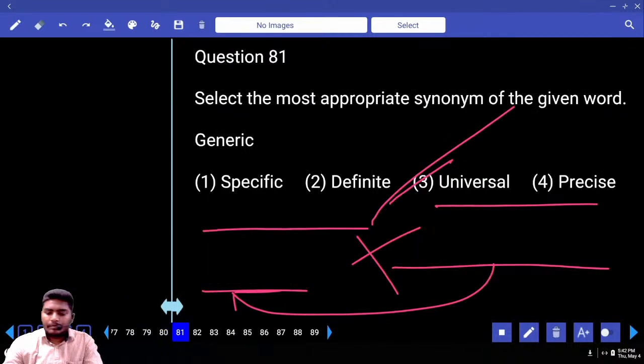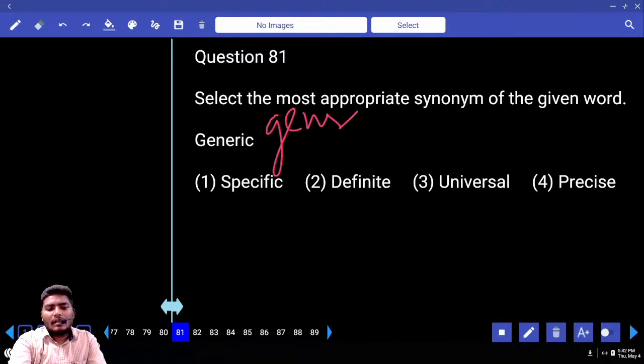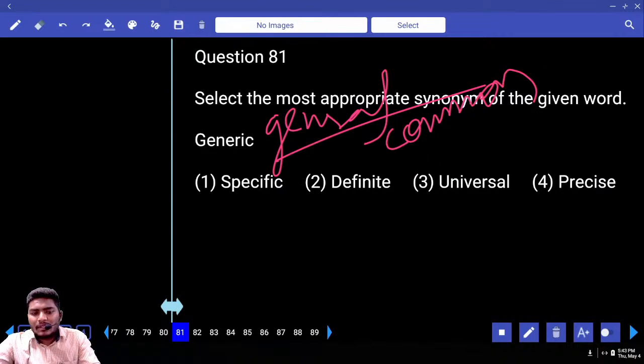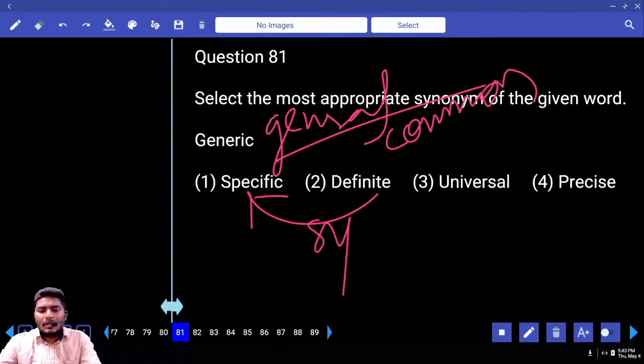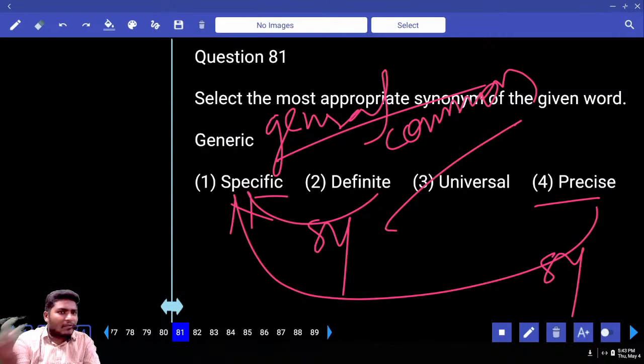Move to 81. Generic. Write down the meaning of the word generic. Generic, which is general, in common. General, and also you can write separately the common, which is available everywhere, which is present everywhere, we can say. That is called generic. Synonym is needed. Specific and definite, both of them are synonyms. Precise and specific, these two are synonyms. What must be your answer? Universal. Universal in the sense it is everywhere.